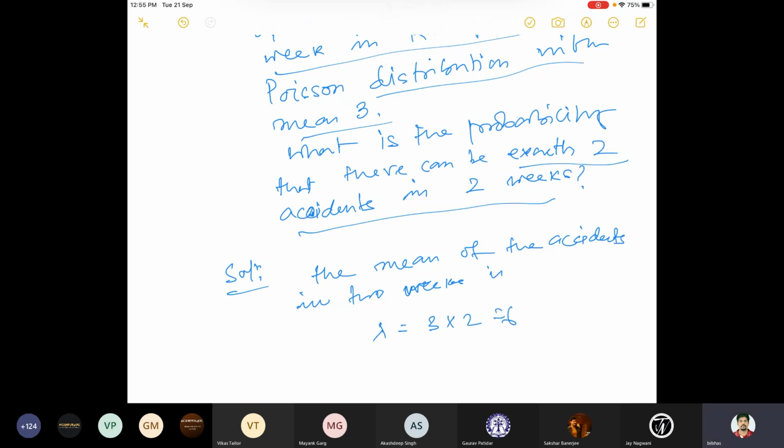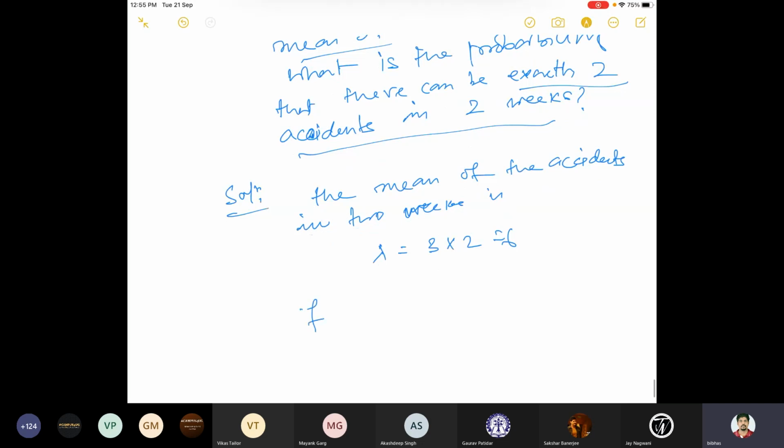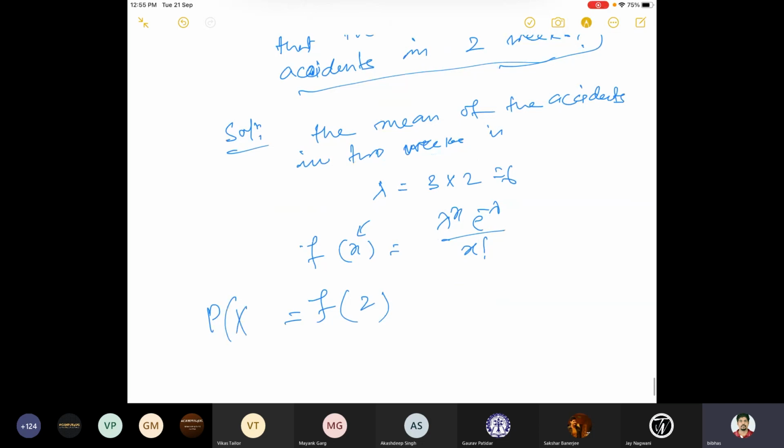Number of accidents follows Poisson. What is the PDF of Poisson? Fx equal to lambda to the power x, e to the power minus lambda, over factorial x. X has to be equal to 2. So you know the mean now. Exactly 2 accidents means we want to calculate probability X equal to 2. So this is the probability that number of accidents x is equal to 2. So this is 6 square e to the minus 6 by factorial 2, equal to something. So this could be one problem.